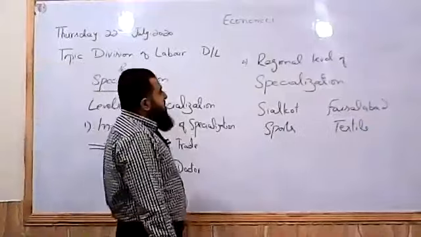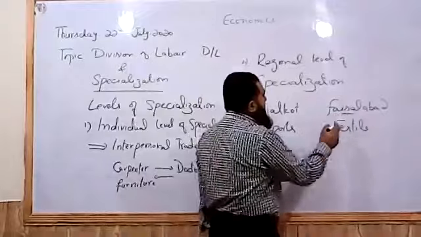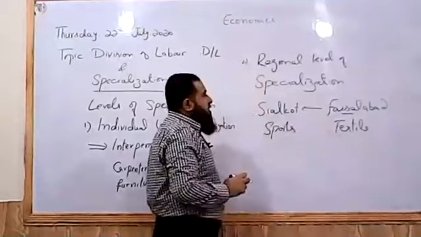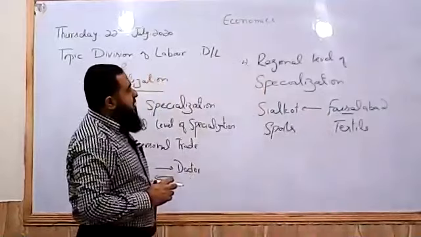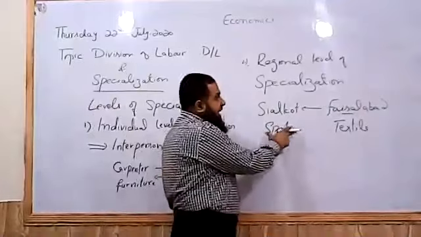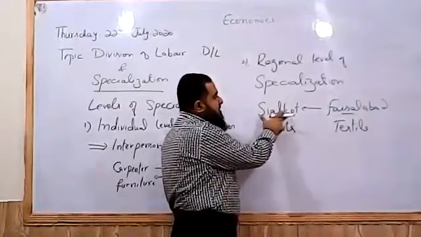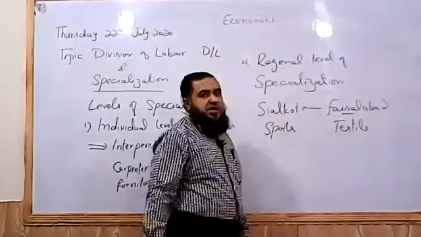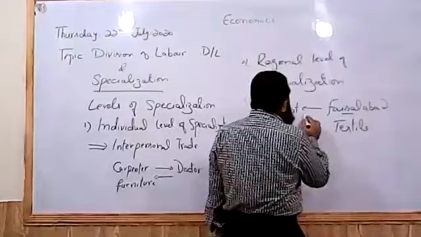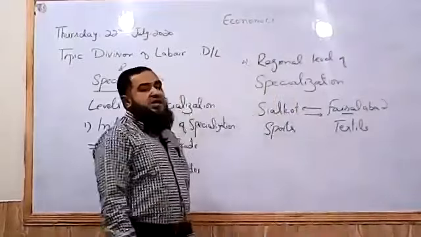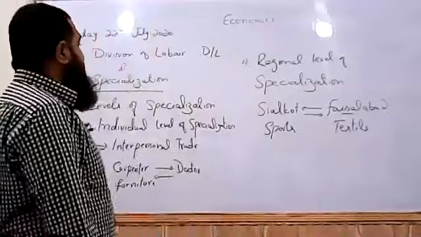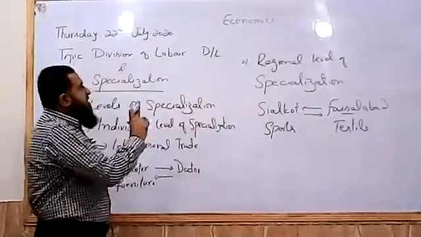So what happens when people living in Faisalabad want to buy sports items? They come towards this region, or they place an order with the people who are selling sports goods in Sialkot. And when the Sialkot people, the sellers or buyers, want to buy textile items, they contact Faisalabad. So in that way, both the regions are interdependent upon each other for the goods produced due to regional level of specialization.